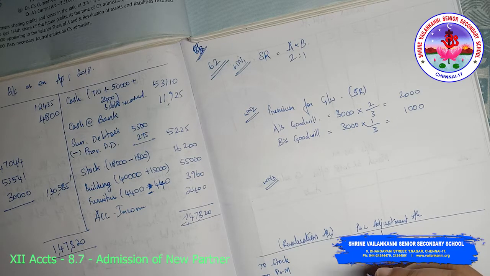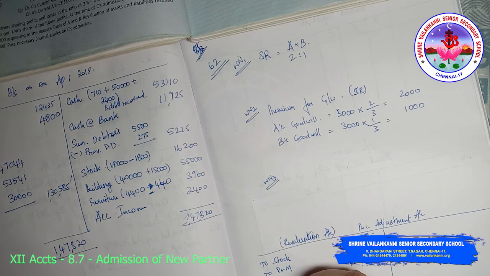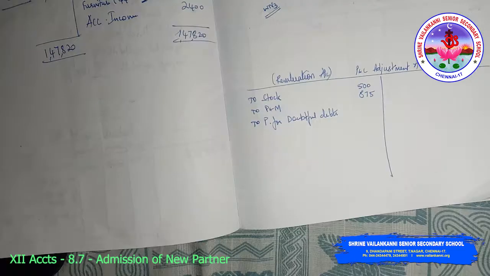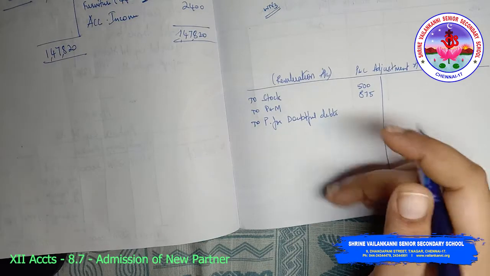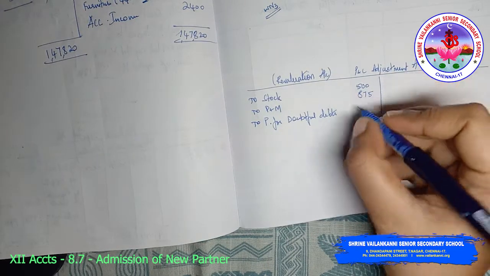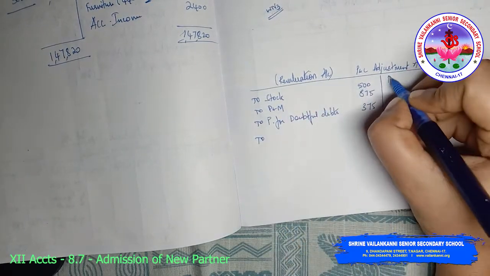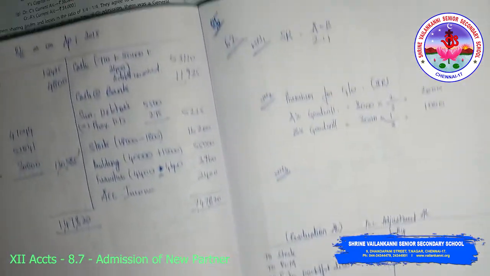Okay, then a provision for doubtful debts was to be created in respect of sundry debtors. So to provision for doubtful debts, it is 375.